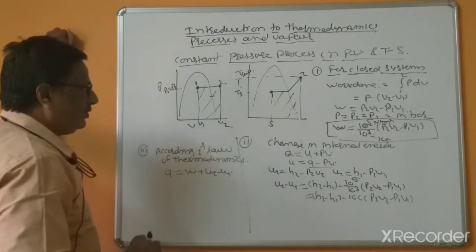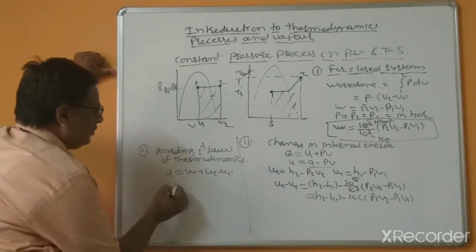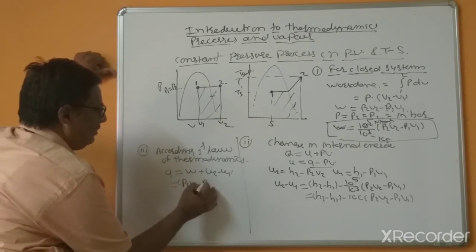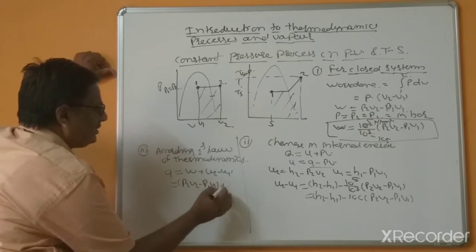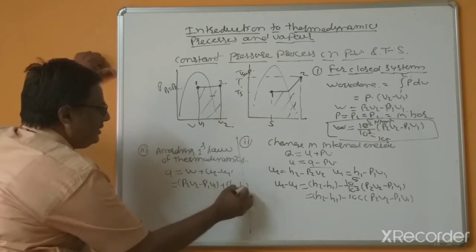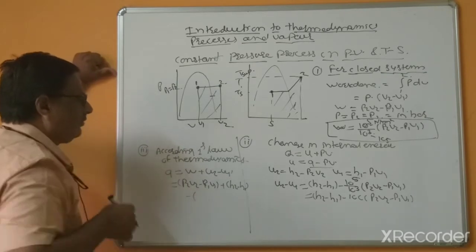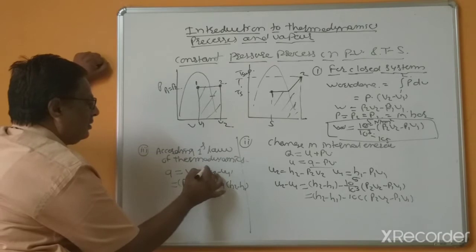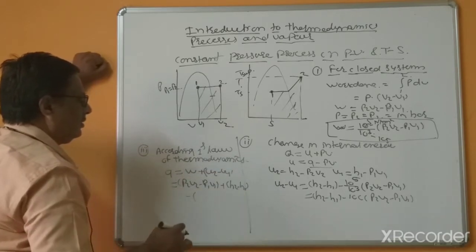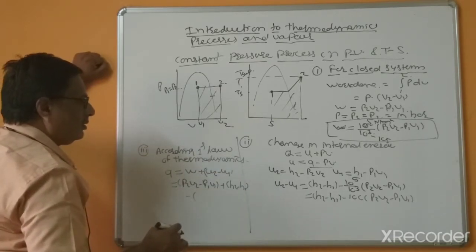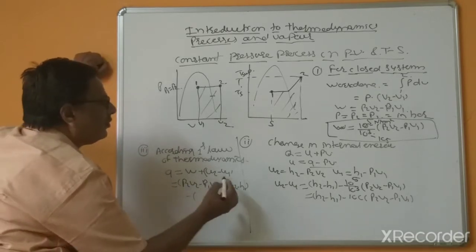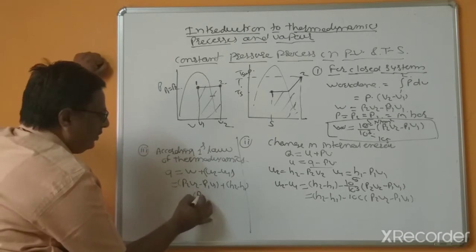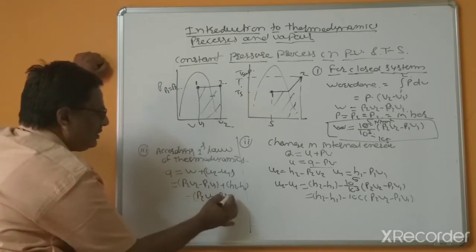So work done equal to, as you know, the formula for work done, P2 V2 minus P1 V1, plus H2 minus H1 minus P2 V2 minus P1 V1.